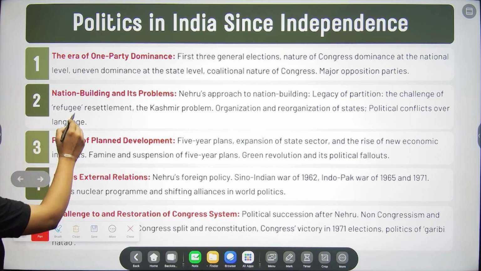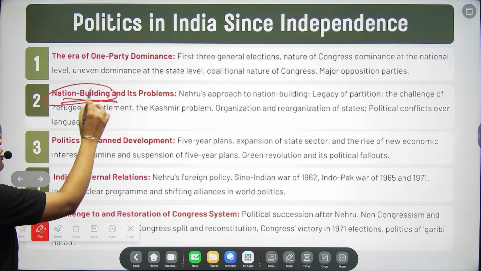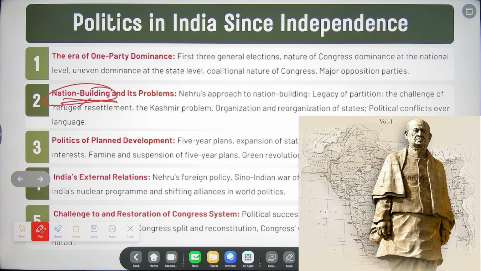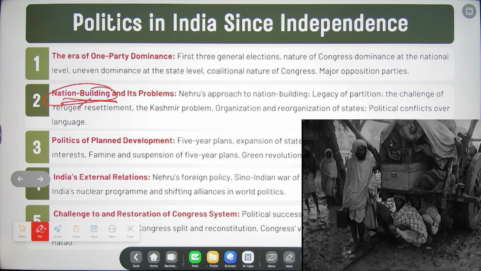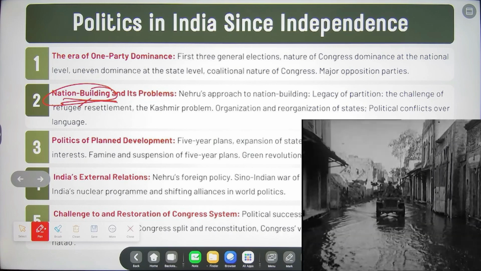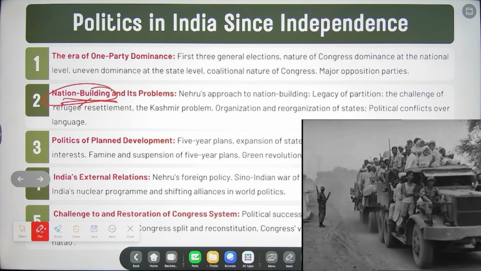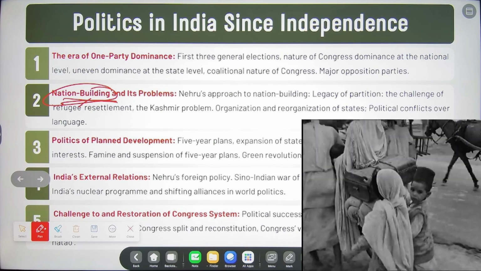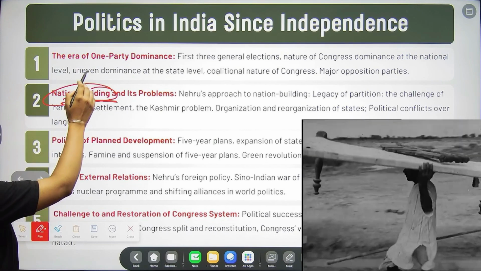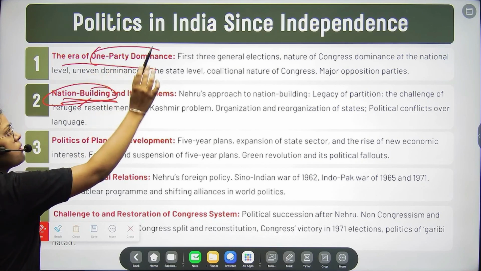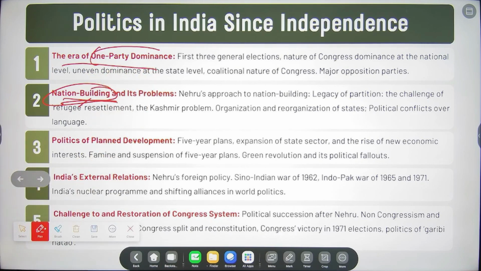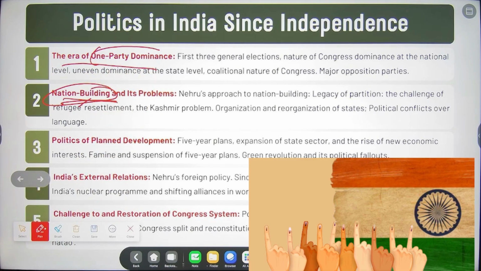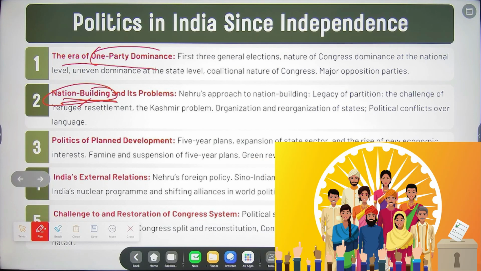You can see nation building. The first problem was about integration: how to integrate the nation. What was the trauma from which India got independence? That trauma was partition, with all the killings and violence. And then you have the era of one party dominance. The second problem was about democracy: how to ensure democracy, how to make sure that people participate in politics.